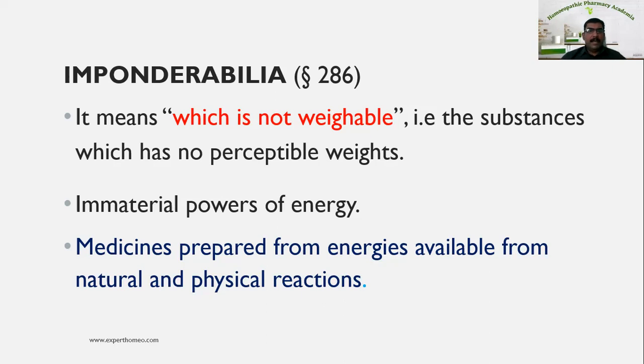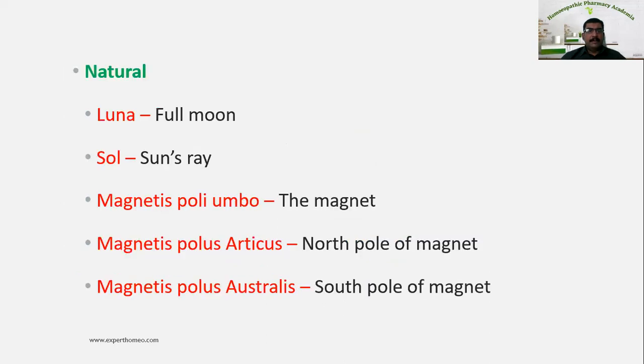For example, natural imponderabilia: Luna, that is full moon; Sol, sun's light; Magnetus polus arcticus, that is the north pole of the magnet; Magnetus polus australis, that is the south pole of the magnet.